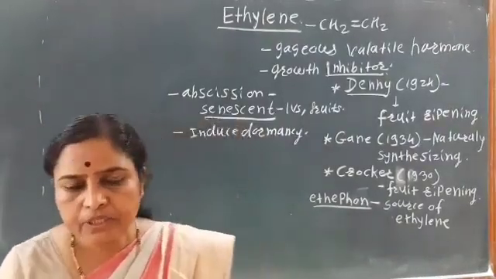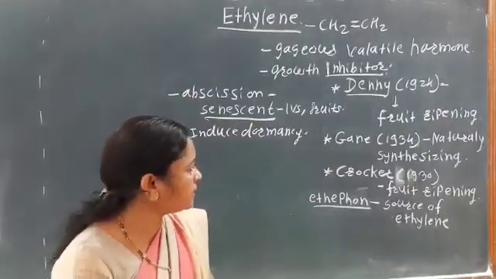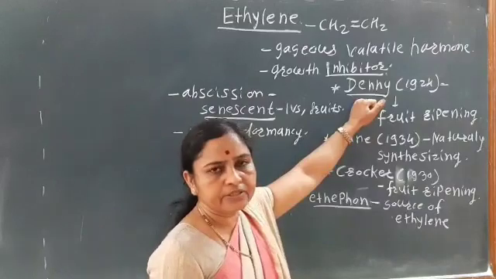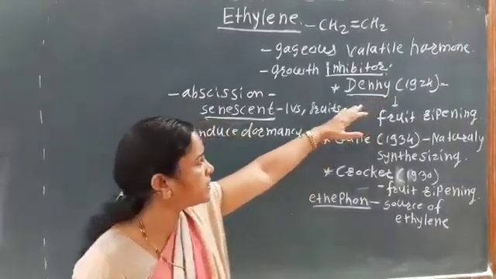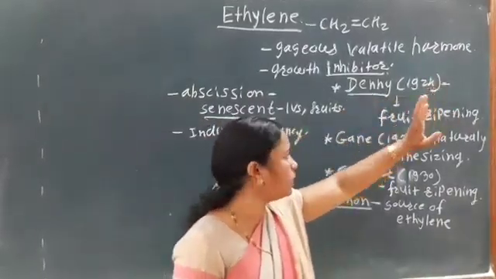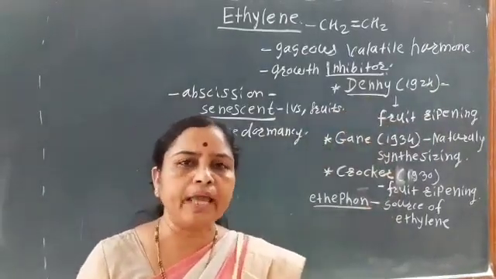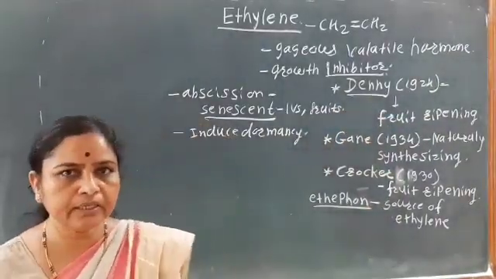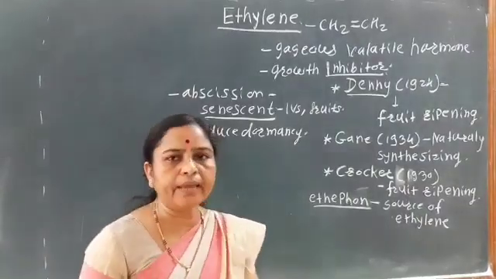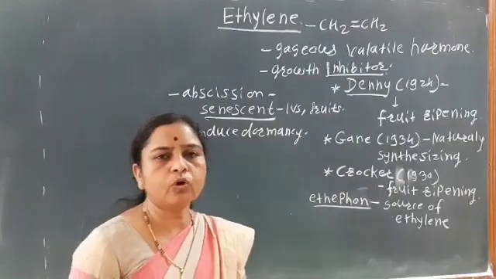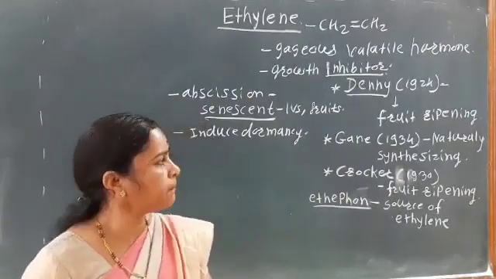This growth inhibitor, ethylene, was first reported by the scientist Denny in 1924, that ethylene is the fruit ripening hormone, mainly useful for the ripening of fruits.